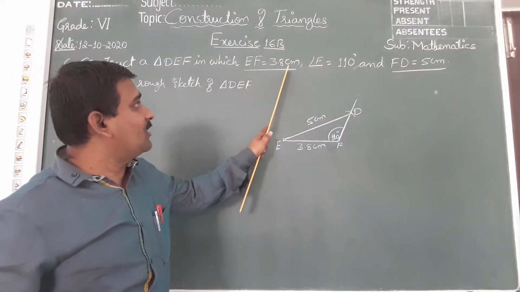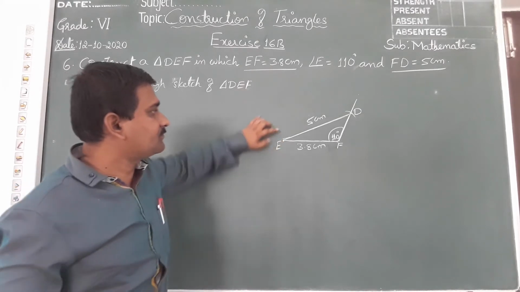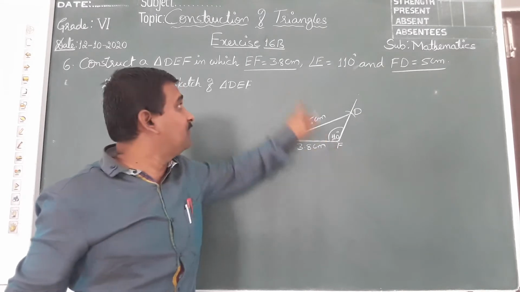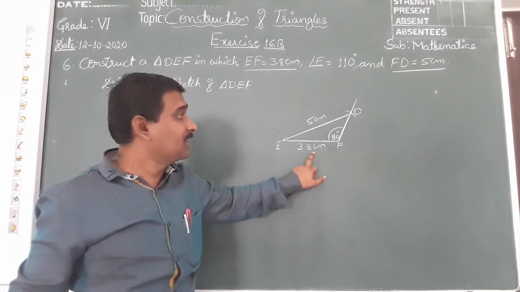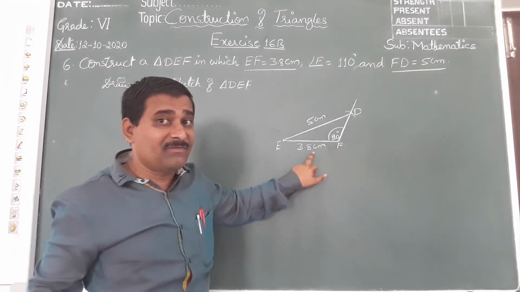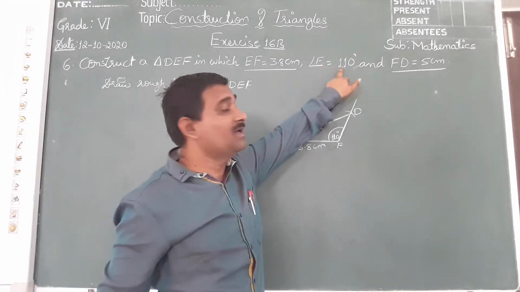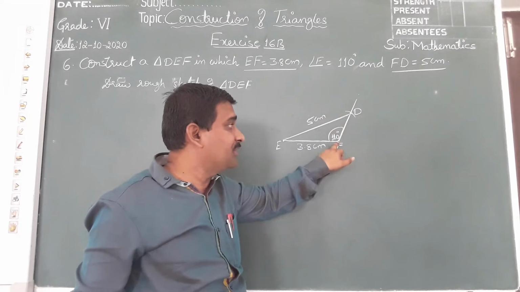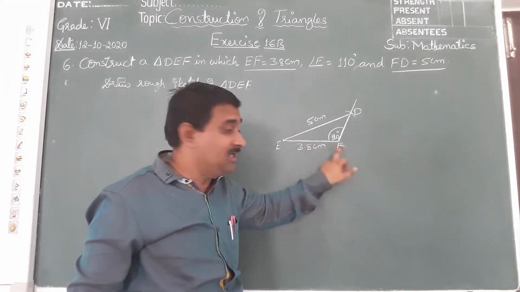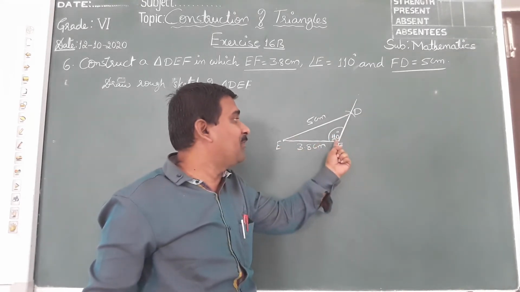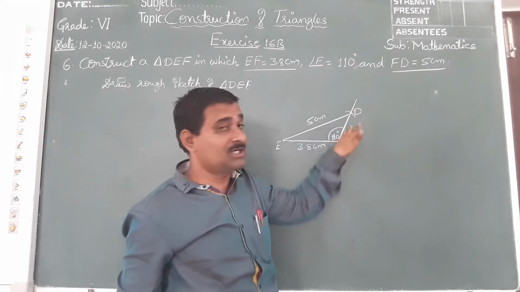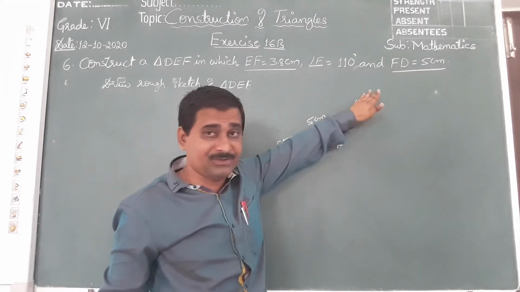Let us draw EF line segment of 3.8 centimeter. Angle is originating from F, so here you should keep the protractor, not here. F is here. You should keep the pointer of the protractor here, and 110 degree obtuse.